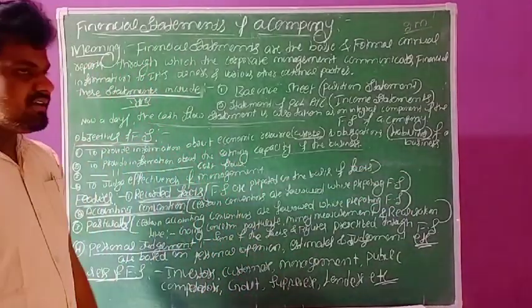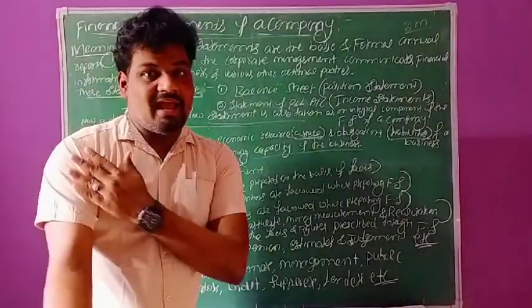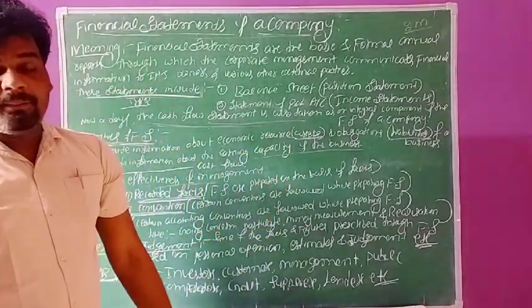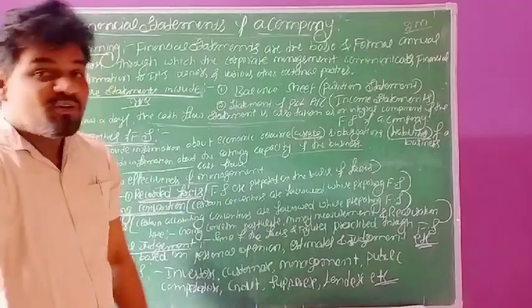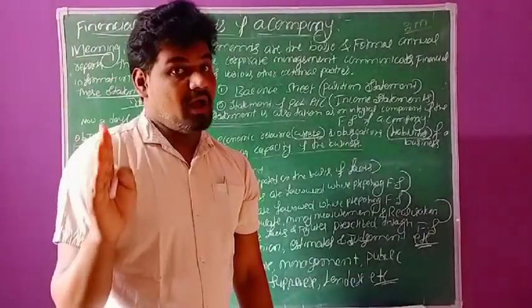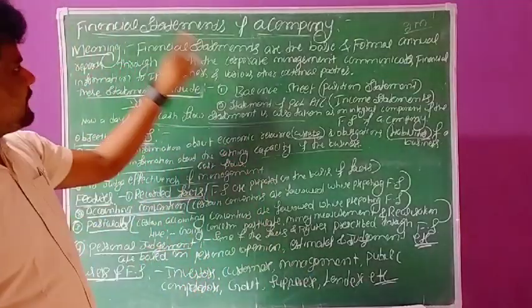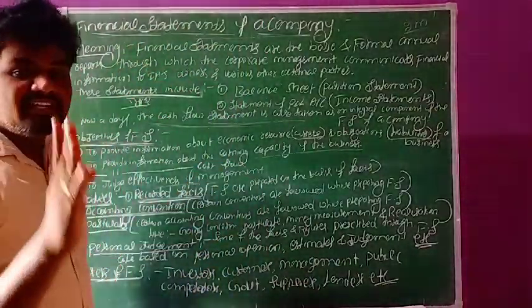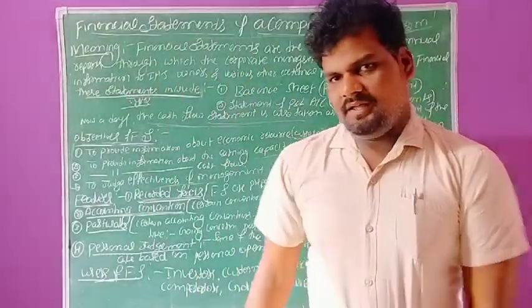The first one, the financial statements are recorded on the basis of true facts, I mean historical facts in the business. Second one, we need to follow some accounting conventions also at the time of preparation. This is the second feature of financial statements of a company.